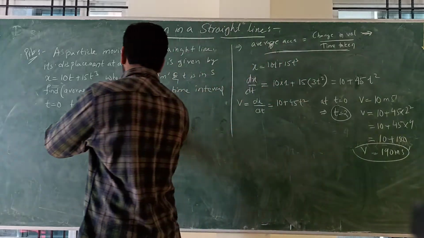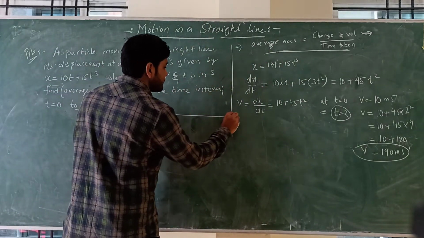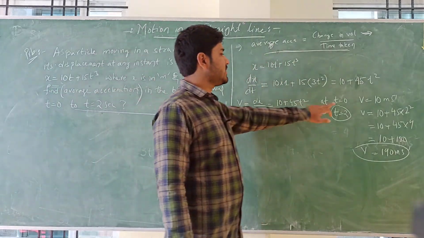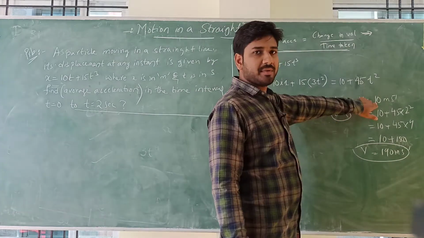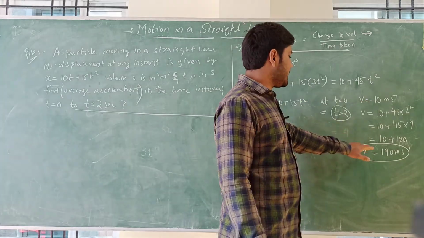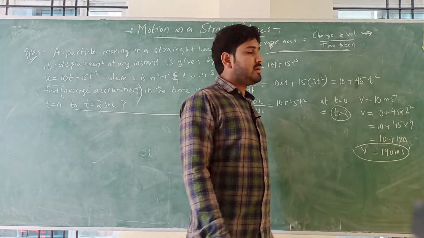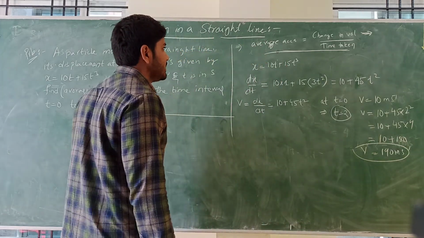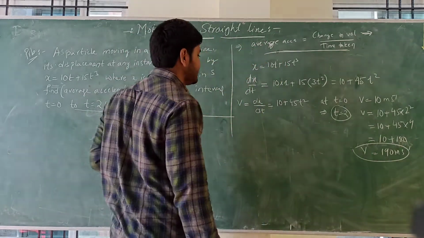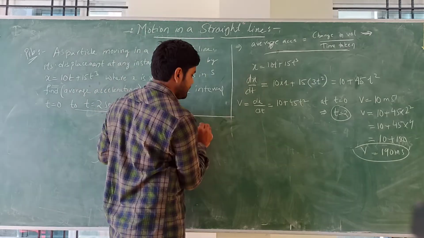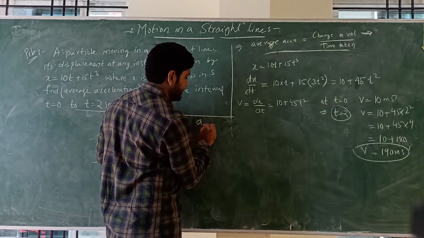Now let's solve here. At t equal to 0, what is the velocity? It is 10 meter per second. At t equal to 2, what is the velocity? 190 meter per second. Okay. Now what do we want? We want average acceleration.